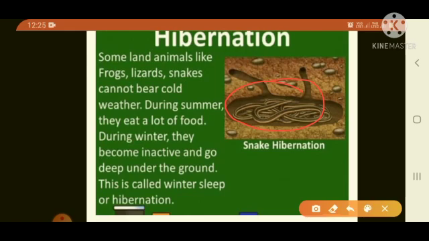See here children in the picture. Snake hibernation. During winter, they become inactive and go deep under the ground. This is called winter sleep or hibernation. Okay, clear children?